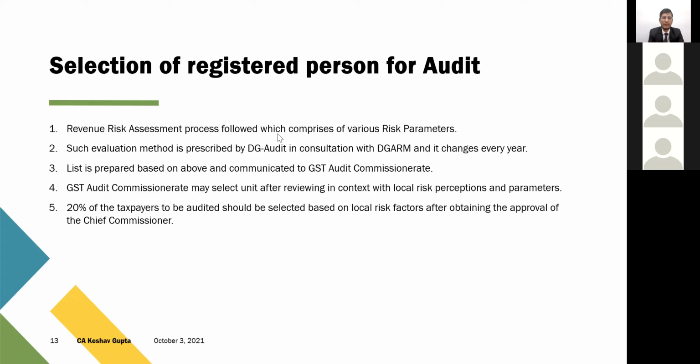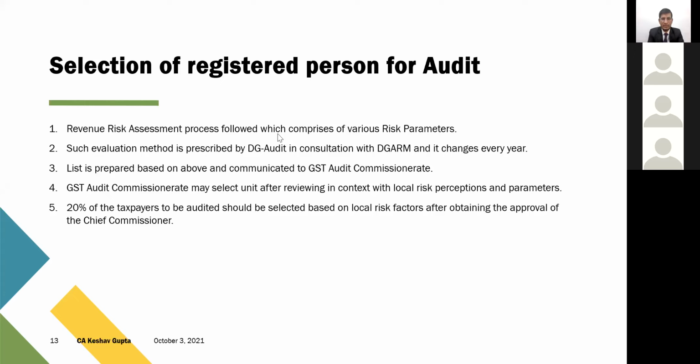Because suppose if we talk about last year, it was a COVID year, so the parameters may have changed as compared to a non-COVID year. So it keeps on changing every year. Based on those risk evaluation or risk assessment methods, a list of the SSCs is prepared. It's a master list, a universal list prepared for the particular audit commissionerate, and that audit commissionerate is communicated about those SSCs.